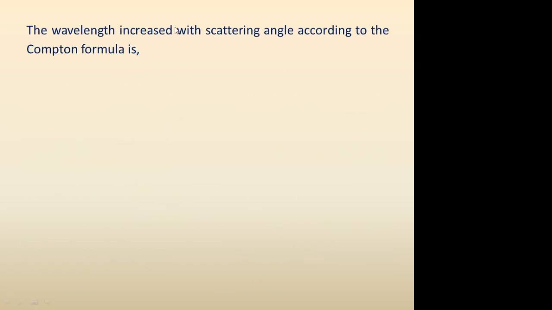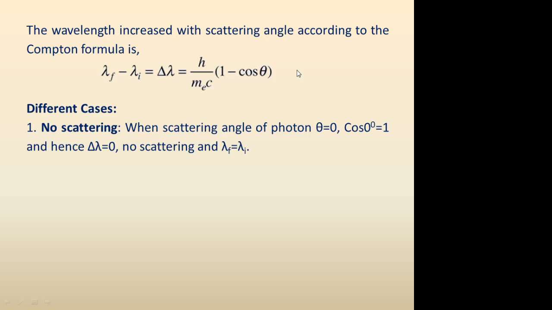So wavelength increased with scattering angle according to the Compton formula. That equation I already showed: lambda f minus lambda i is equal to delta lambda, that is equal to h by m_e c times (1 minus cos theta), where m_e is the rest mass of the electron, c is the velocity of light, h is the Planck's constant, and theta is the scattering angle for the photon. So we can discuss different cases for this equation.